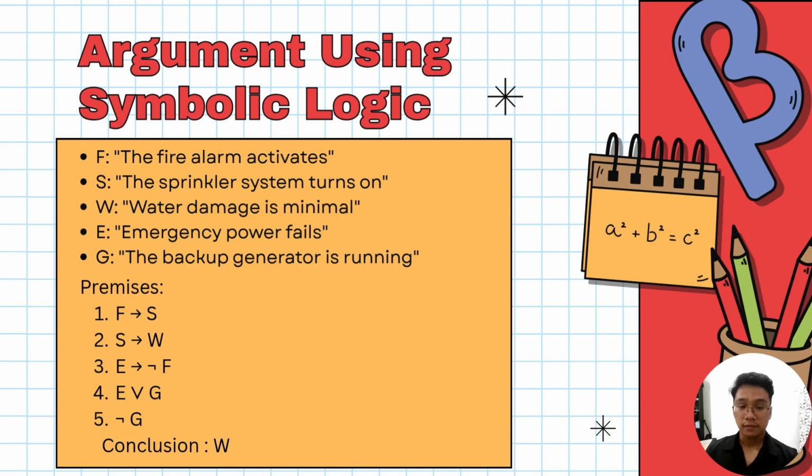So we should try to solve step by step. From premise 4 and premise 5, E or G and not G, so E is true. From premise 3, E implies not F, so not F is true. From premise 1, F implies S, but F is false, so we cannot get S. From premise 2, S implies W. Since S is not true, we also cannot get W. So we cannot prove W. Therefore, the conclusion W is not valid based on the premises.